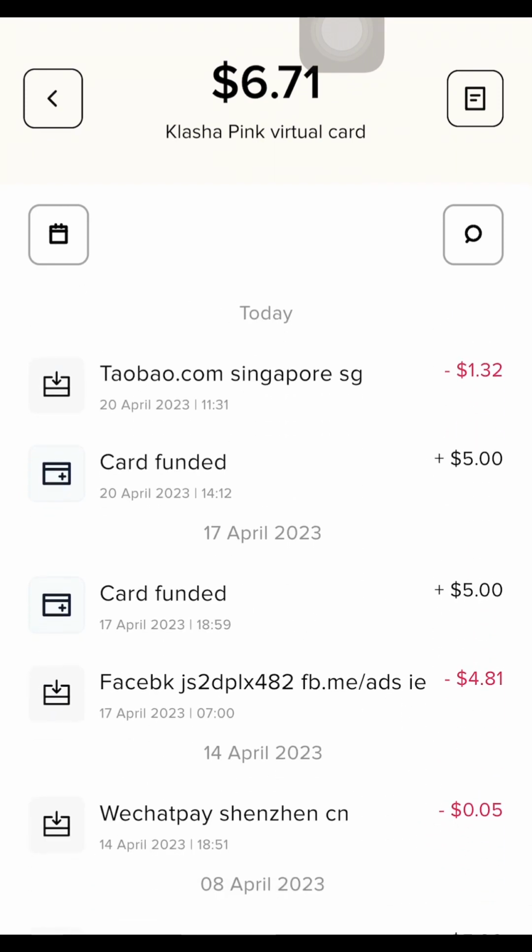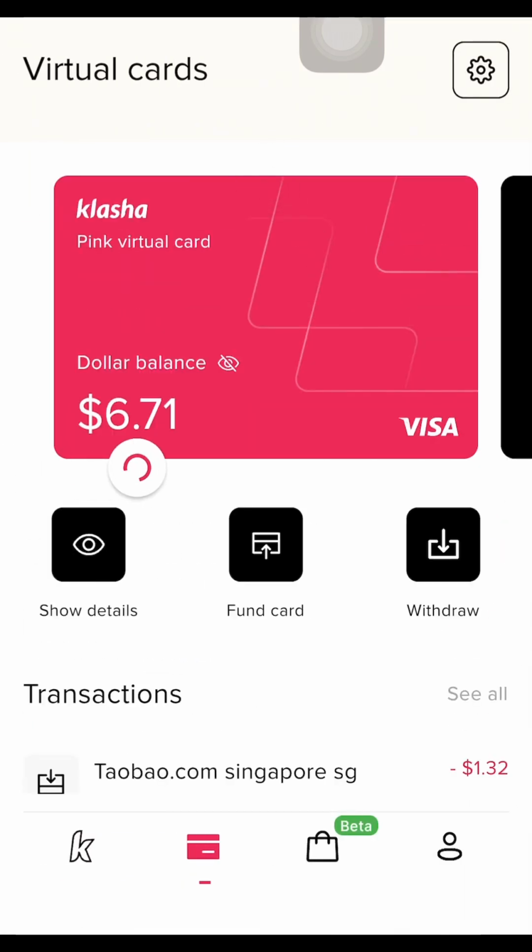So you can see that these are transactions that I've done. I funded this card today, $5. So let's wait for these guys to refund this money. Maybe I'll post this video, I'll pause it, but I think I've already shown you the screenshots that the refund is successful, right? So in this case, it likely takes maybe 24 working hours before they refund this money, due to the fact that I made the payment via my virtual card.